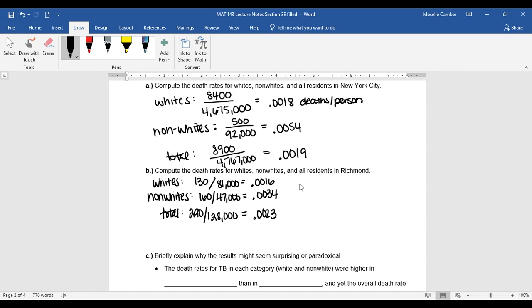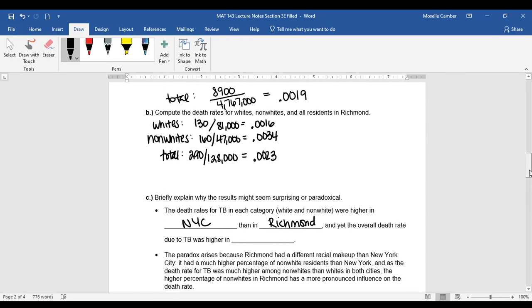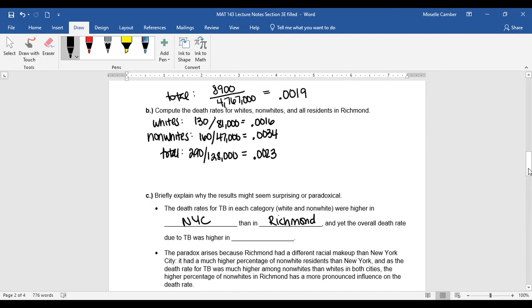So again, New York City has a higher death rate for both whites and non-whites than in Richmond. But if we compare the overall, New York City is only 0.0019, and Richmond is 0.0023. That was higher in Richmond.